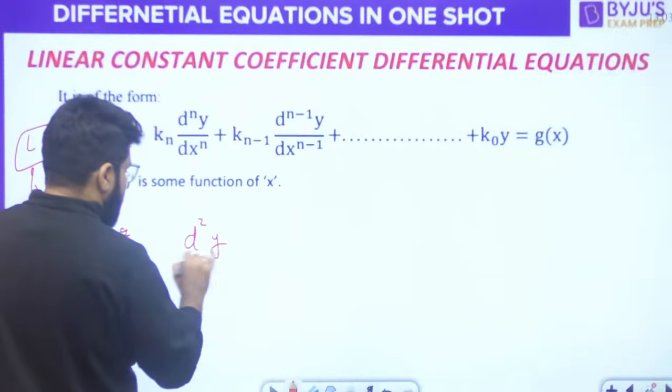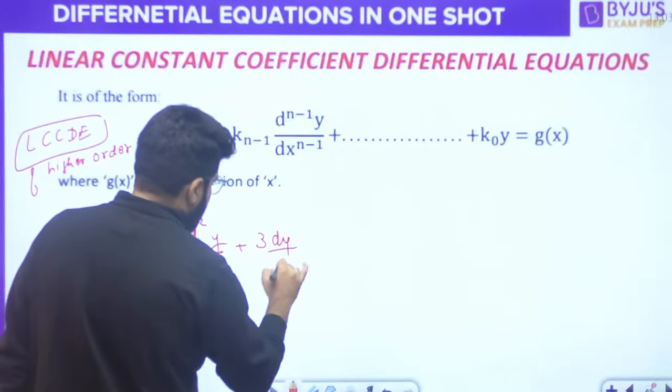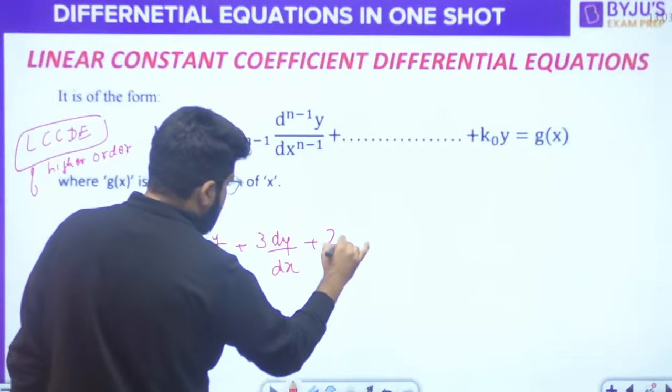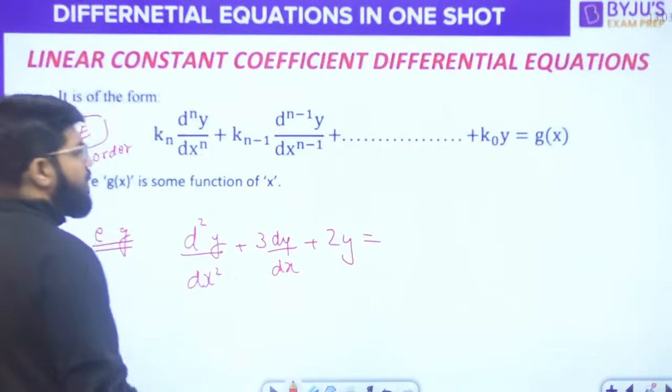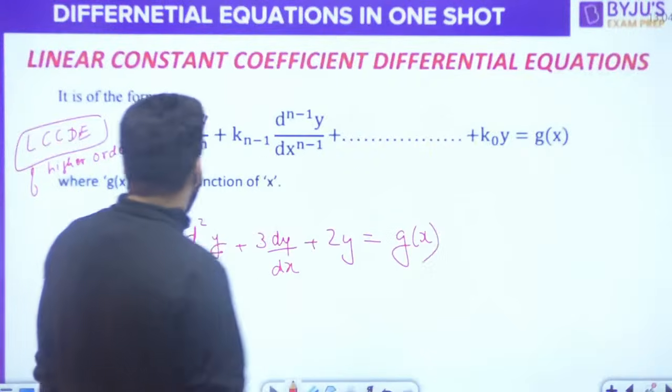Suppose you have d2y by dx square plus 3dy by dx plus 2y is some function of x, g(x), where g(x) can be any function of x, right?